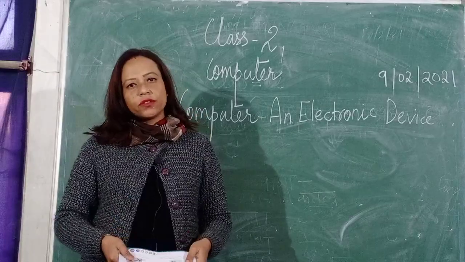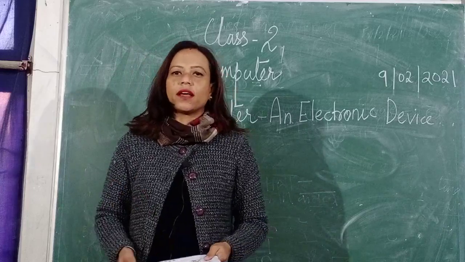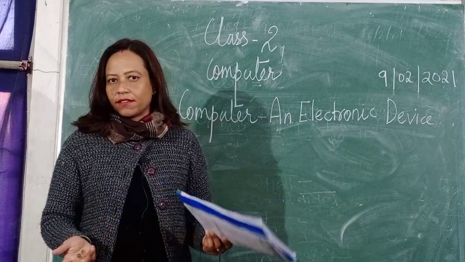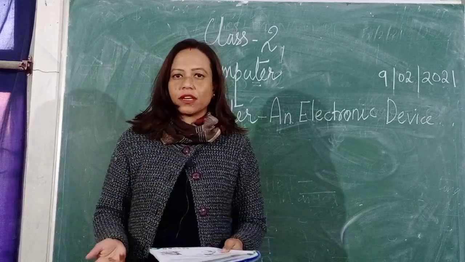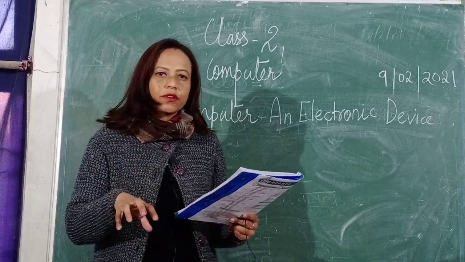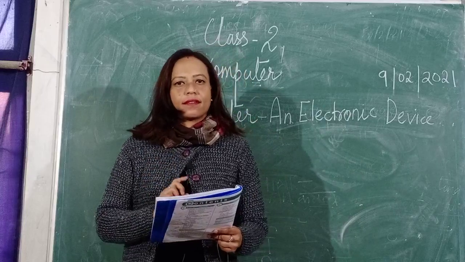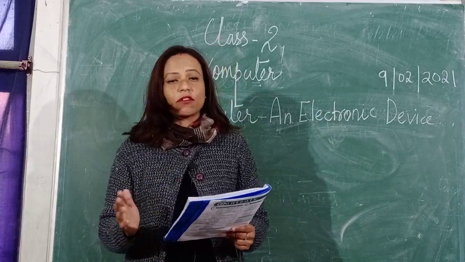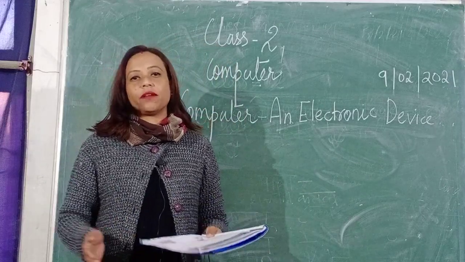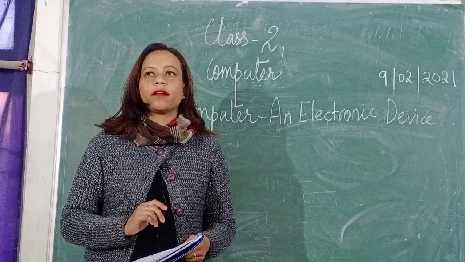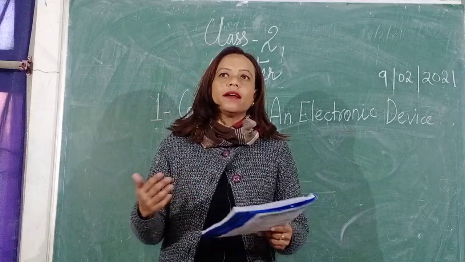Children, as we all know, a computer is an electronic machine. It runs with the help of electricity. If there is no electricity, a computer cannot do its work. It cannot even get started. Alright, so a computer's lifeline is electricity, so it is also called an electronic device. It is a very useful thing. It is made by man. It is not made by nature. So it is called a man-made thing.